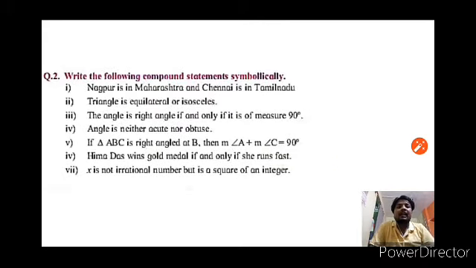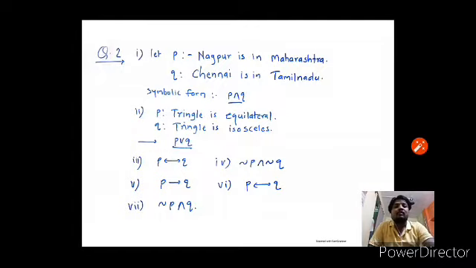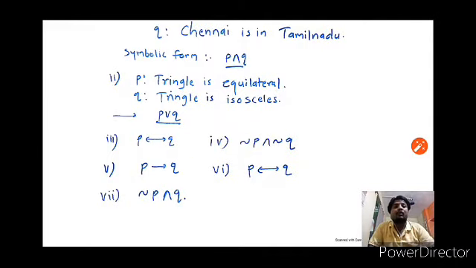Third one is the angle is a right angle if and only if it is of measure 90 degrees. Two simple statements are joined by the connective if and only if. That means it is a biconditional statement, and its symbolic form is P if and only if Q. Okay. Next one.